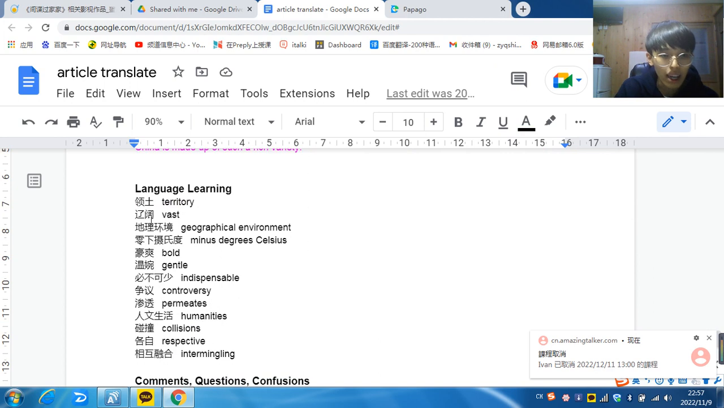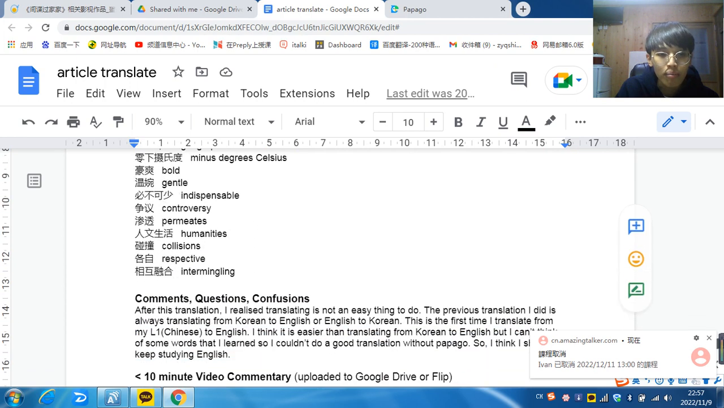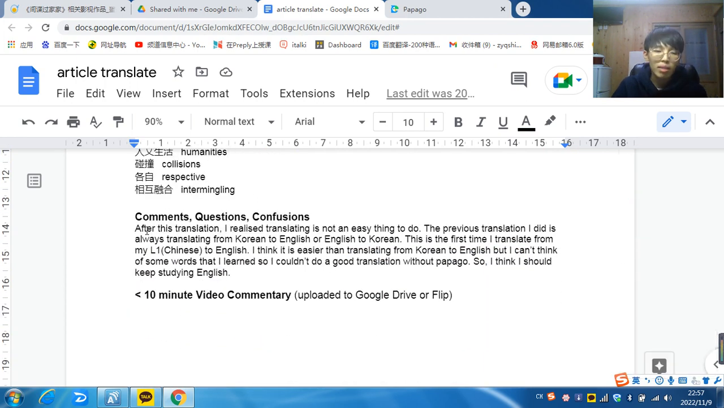And for this article, I learned a lot of new words and new language here. After this translation, I realized that translating is really not an easy thing to do. But I'm still interested in it. The previous translations I did were always from Korean to English or English to Korean. And this is the first time I used my first language, Chinese, and translated it into English.